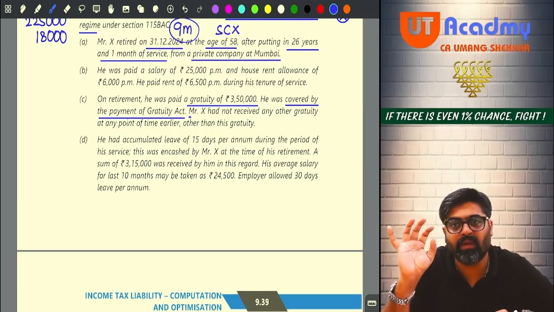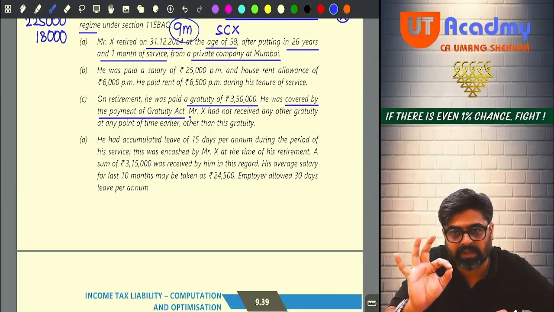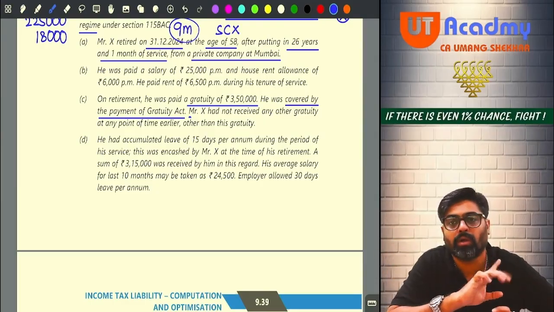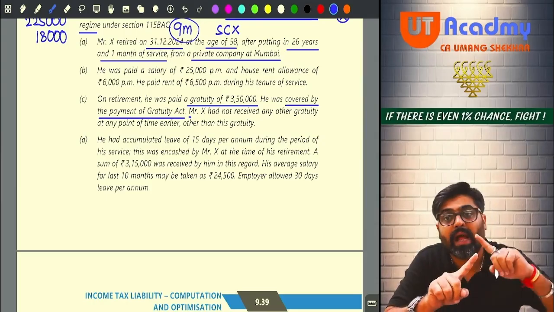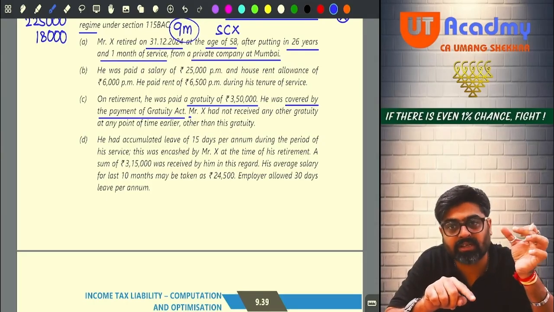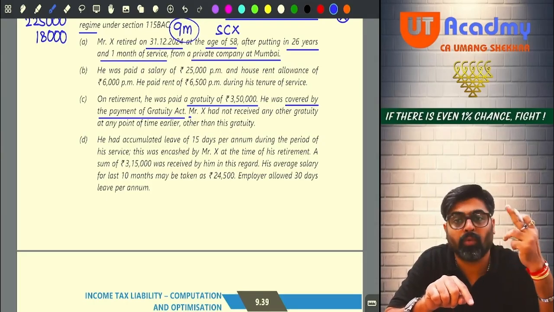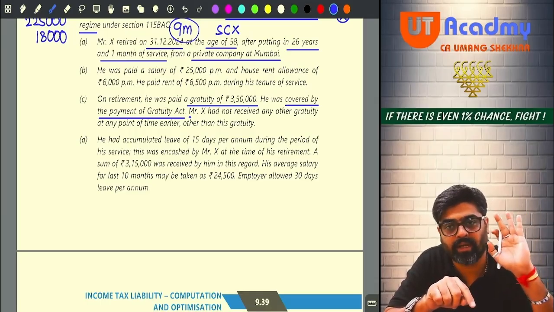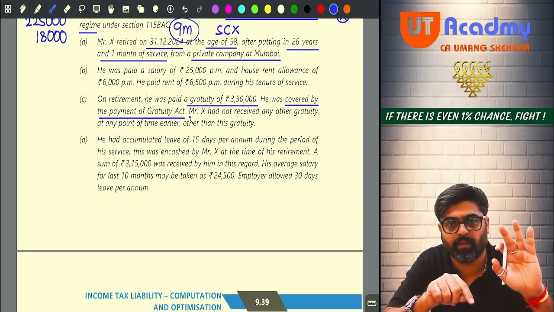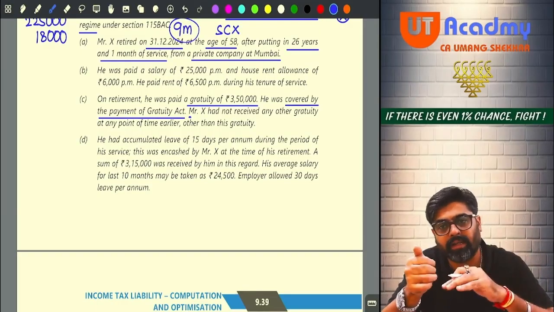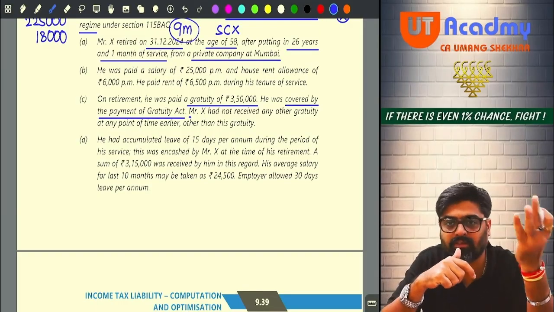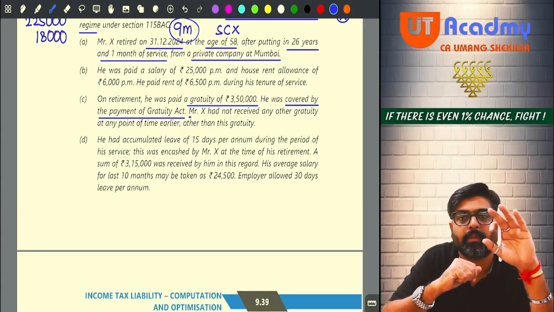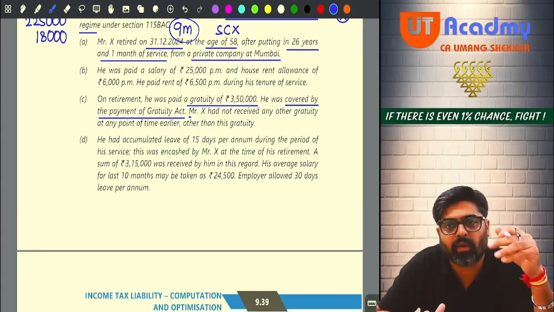And the third limit will be 15 by 26 into last drawn salary per month into number of years of service. In the number of years of service, any fraction of a year, if it is more than 6 months, will also be considered as a full year. Sir, the fraction of the year is 26 years and 1 month. I have started working in the 27th year, but in the 27th year, am I working for more than 6 months?